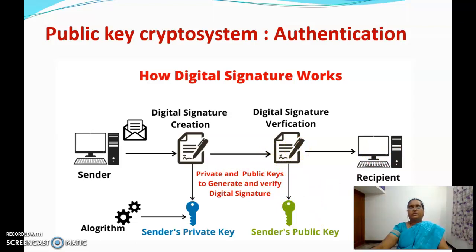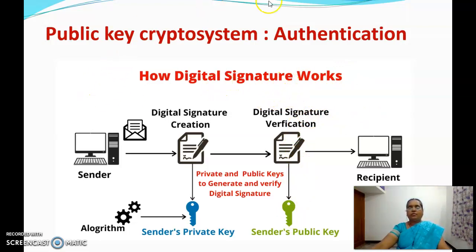Since the message is encrypted by the private key of the sender, it must be decrypted by the public key of the sender. Only that particular pair must be used. You can't use anybody else's public key for decryption. And he will get the original message.